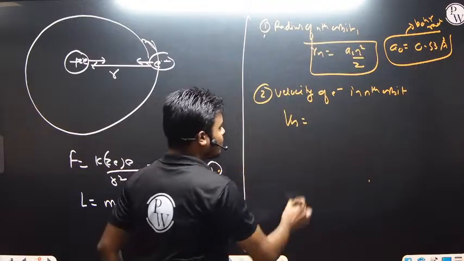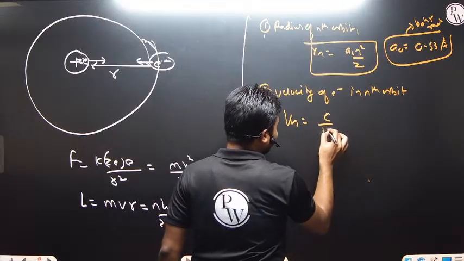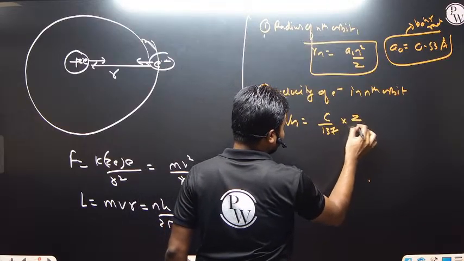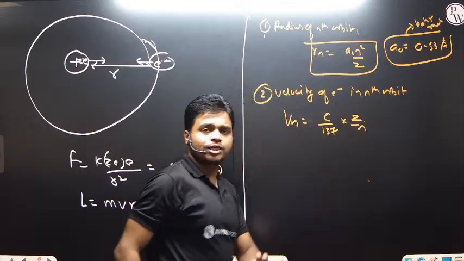Velocity in the nth orbit is given by c by 137 into Z by n. Z is the atomic number, n is the principal quantum number.